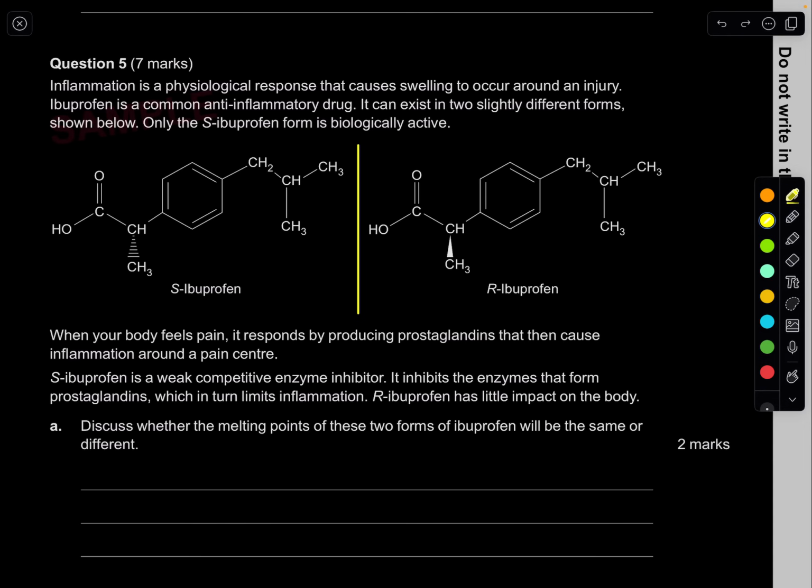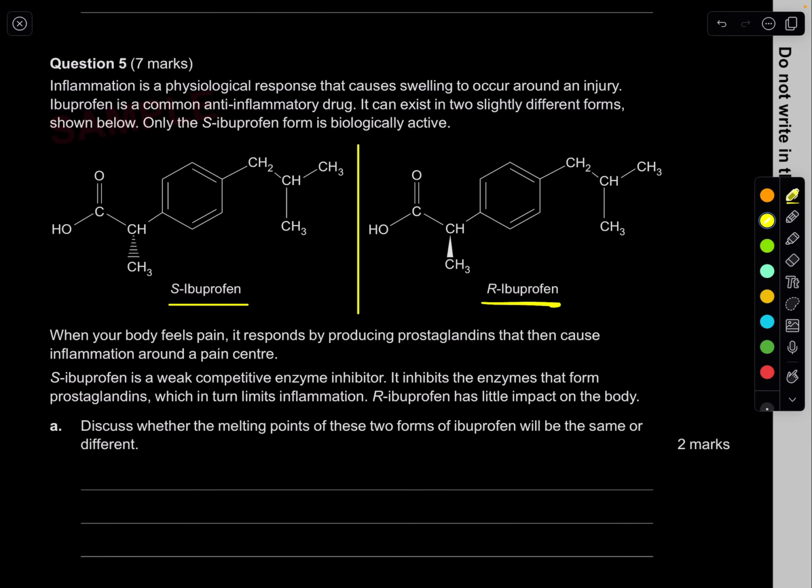Ibuprofen is a weak competitive enzyme inhibitor. It inhibits the enzymes that form prostaglandins, which limits inflammation. That's good. Ibuprofen has little impact on the body. This is what I was talking about. Look, ibuprofen is very useful. It stops inflammation. This one over here, it's useless.